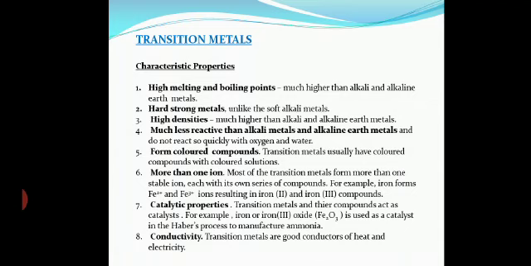But transition metals generally form colored compounds like copper sulfate, manganese dioxide, cobalt chloride or cobalt oxide. Got it? And then cobalt nitrate. All these are colored compounds. So many we can come to: nickel sulfate, nickel chloride, then ferric oxide, ferrous sulfate, then ferrous chloride. All these are colored compounds. They are the colored ions.